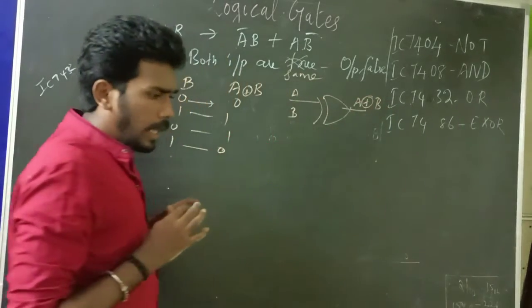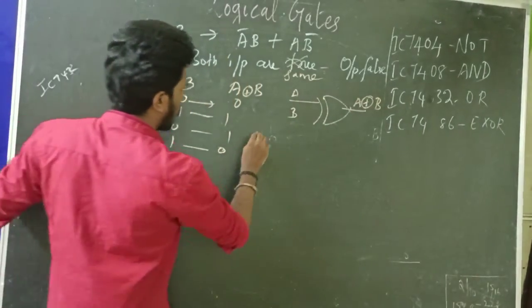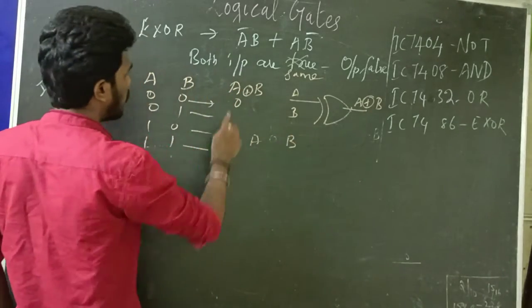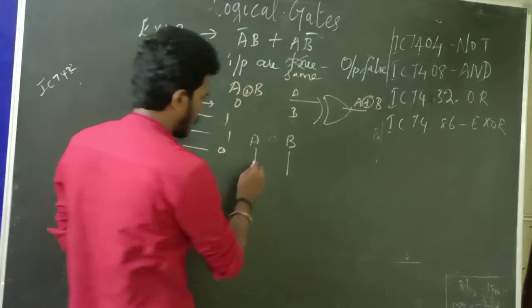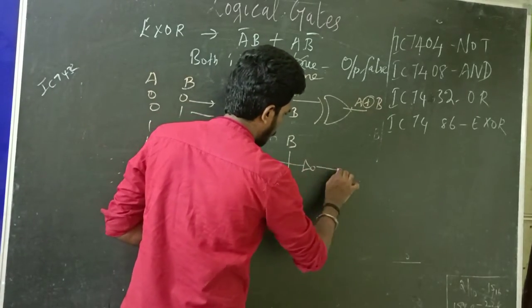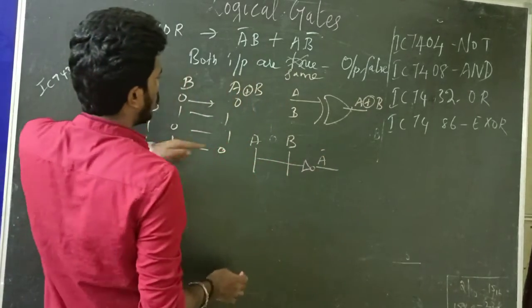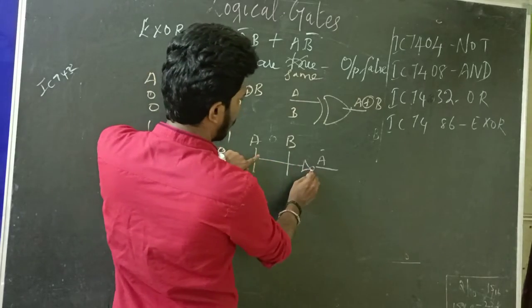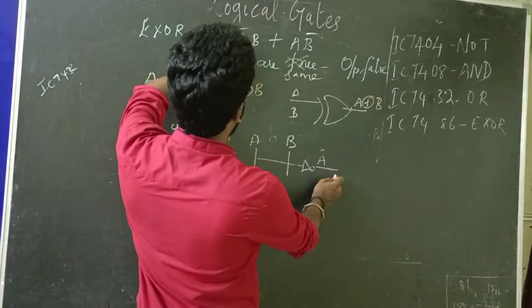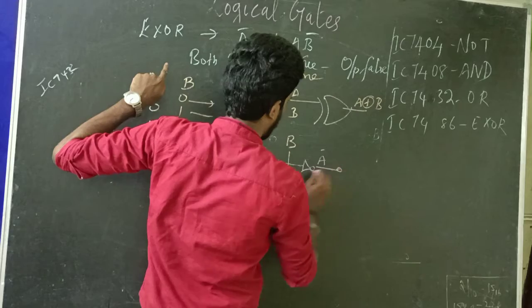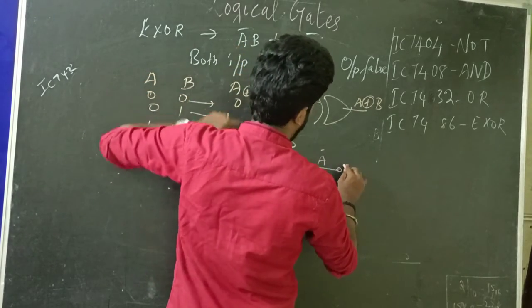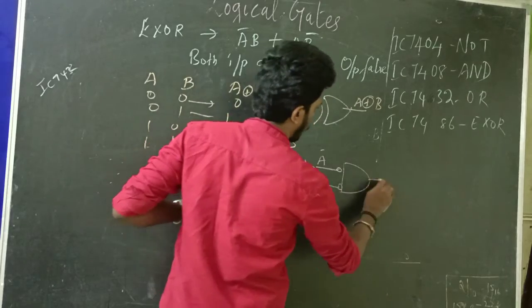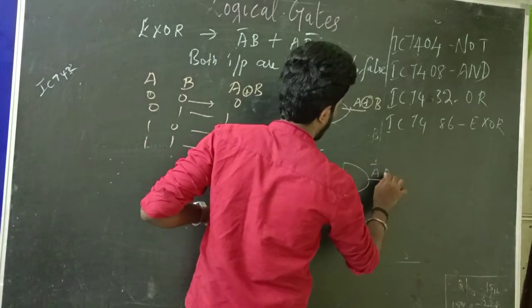But writing more descriptively, we can represent this as A, B. First, we have to take the A bar. From A, I'm inverting the result. This is the A bar. So A is coming, after this bubble it turns to A bar. And I should add B. I'm adding this B to an AND operator. So I will get A bar B.